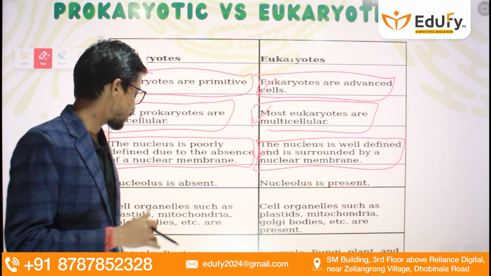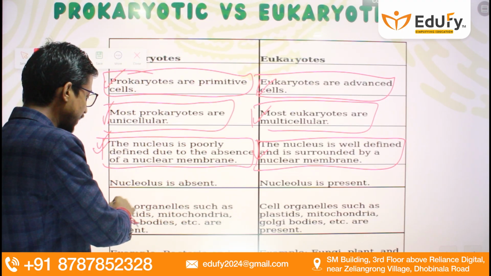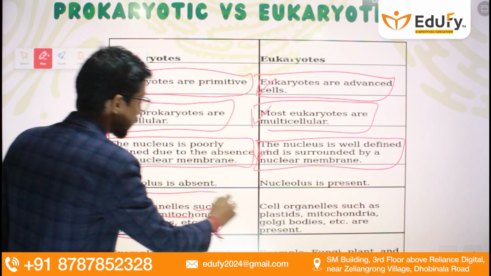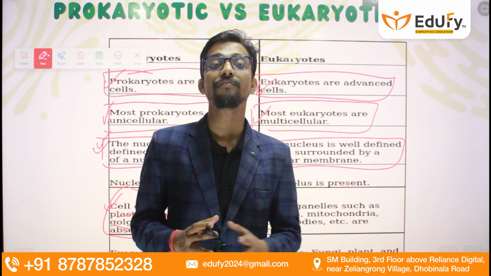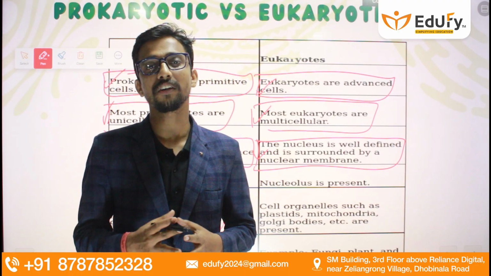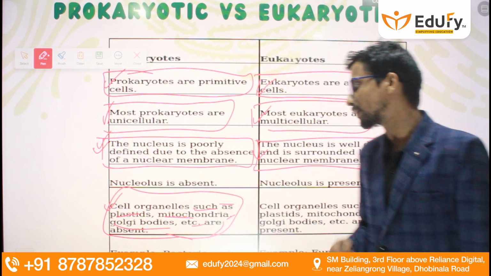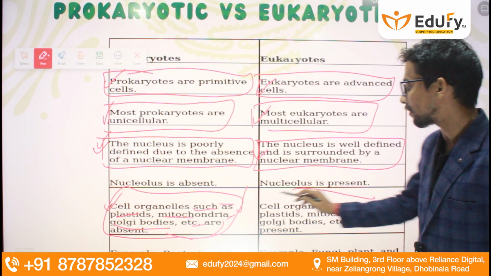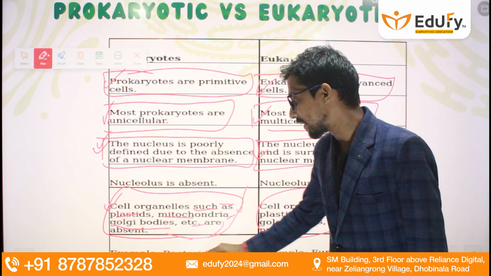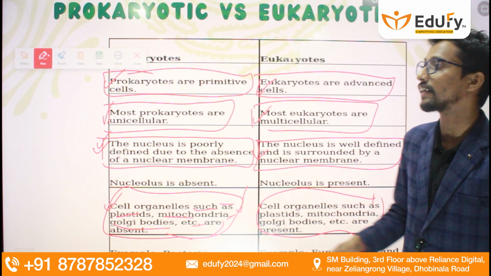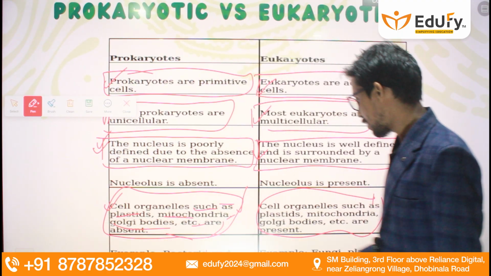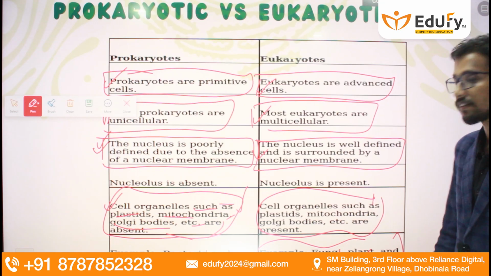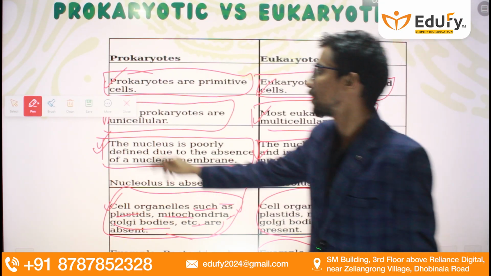Now friends, cell organelles such as plastids, mitochondria, Golgi bodies, etc. are absent in prokaryotes. What are cell organelles? A cell has various organs basically. These are known as organelles, and they carry out different functions. So most of the cell organelles are absent in prokaryotes, whereas in eukaryotes they are present. Examples of prokaryotes are bacteria, blue-green algae, etc., whereas all the higher organisms such as animals, plants, fungi, algae, etc. are examples of eukaryotes.